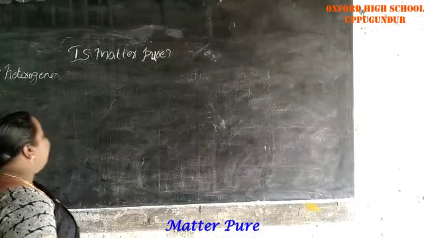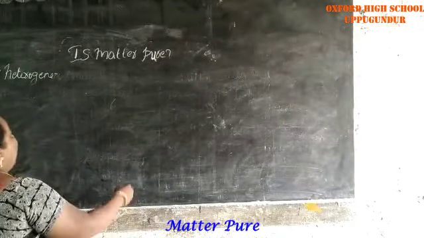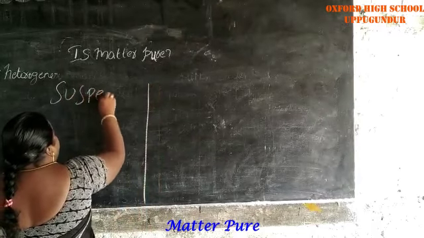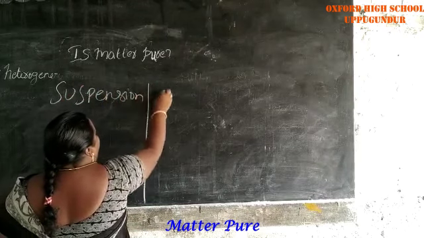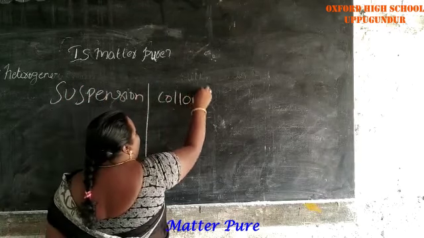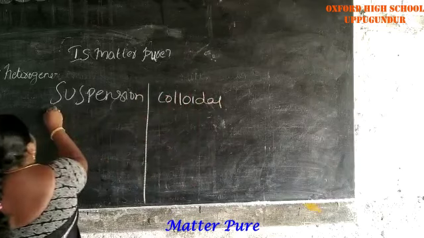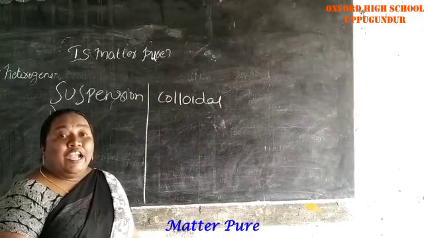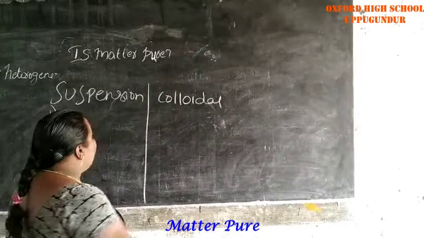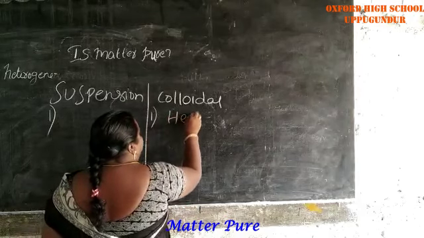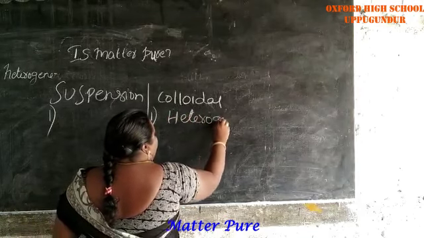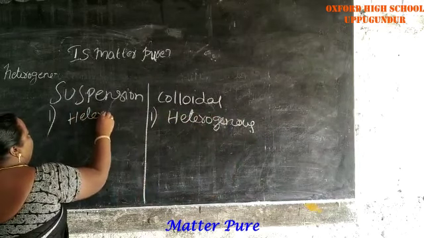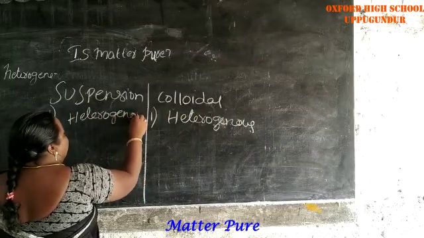Next, now see the differences between suspension and colloid. Here, suspension is a heterogeneous mixture and colloid is also heterogeneous.